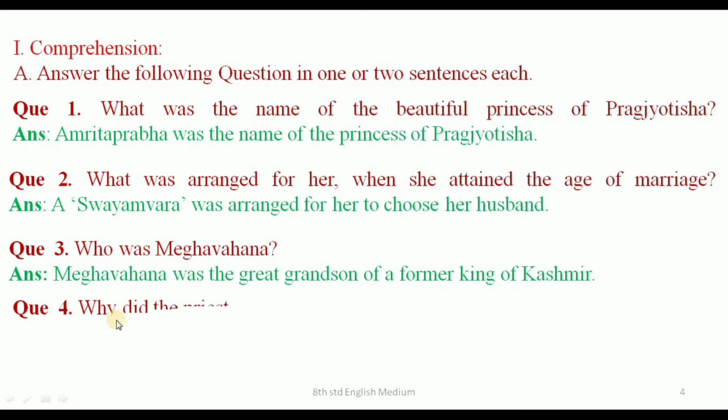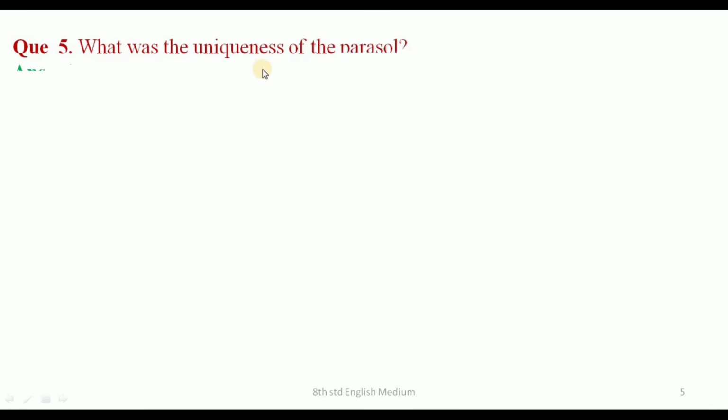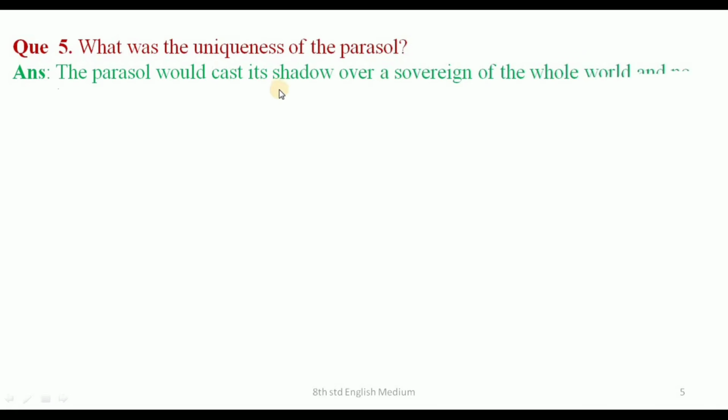Question number 4. Why did the priest cry out in surprise? The answer. The parasol of Varuna had cast its shadow over Meghavahana. So the priest cried out in surprise. Next one. Question number 5. What was the uniqueness of the parasol? Answer. The parasol would cast its shadow over a sovereign of the whole world and no one else.